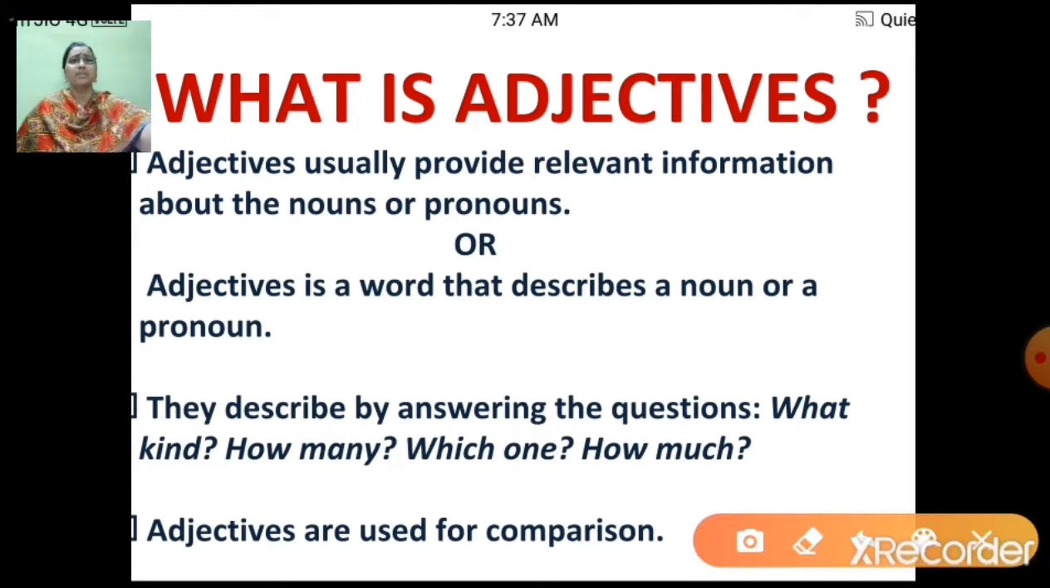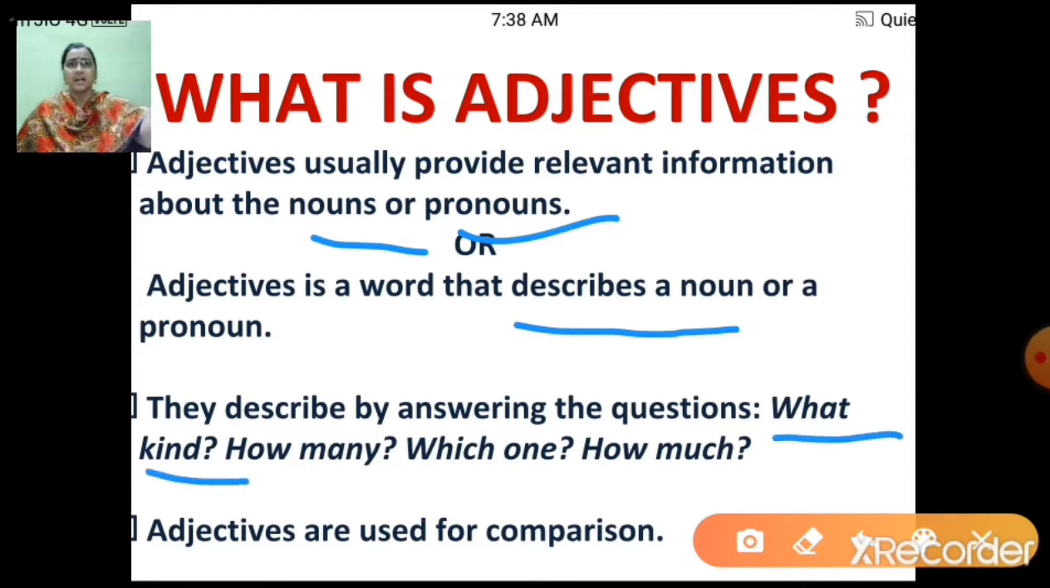Adjectives usually provide relevant information about the nouns or pronouns. That means adjective is a word that describes a noun or a pronoun. Now, they describe by answering the questions what kind, how much, how many, or which one. Now, adjectives are used for comparisons also. Let us understand this with an example.